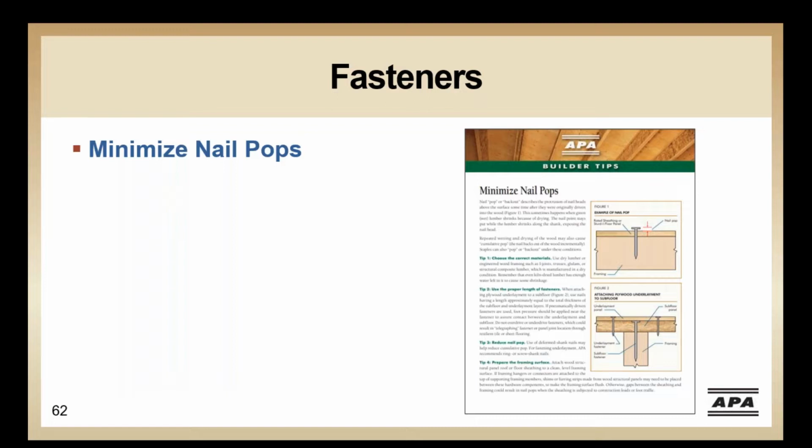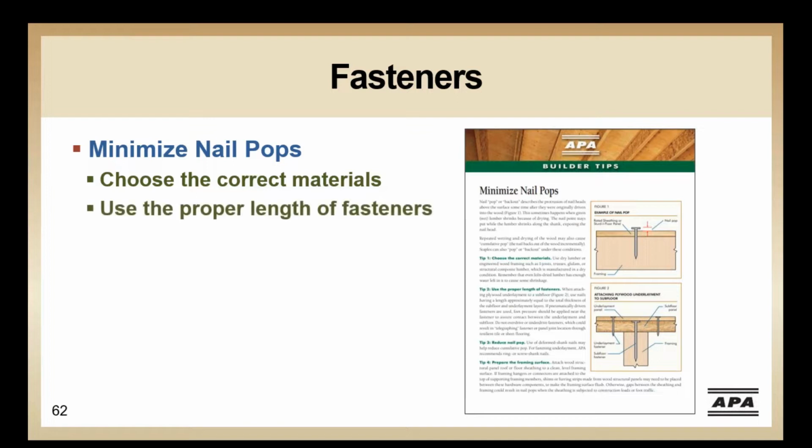APA's builder tip to minimize nail pops is an excellent resource to help reduce the likelihood of nail pops. First, choose the right material. Dry lumber or engineered wood framing such as I-joist, glulam, or structural composite lumber that is manufactured dry reduces the chance of shrinkage. Select the proper fastener. As I mentioned in the previous slides, when attaching plywood underlayment to a subfloor, use nails having a length approximately equal to the total thickness of the subfloor and underlayment layers.